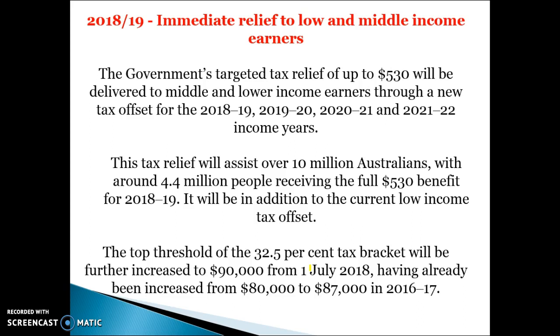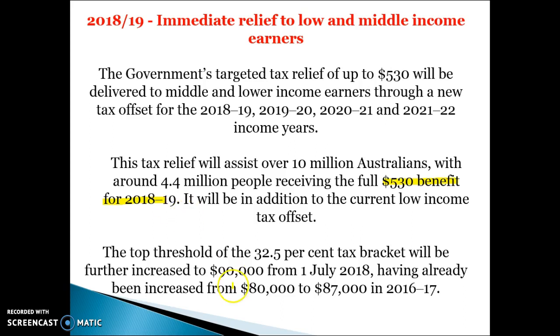So the two key things for this year's budget is they are offering an additional, there's already one that exists, but an additional tax offset of $530 which will go to low and middle income earners. And basically what that means is that they'll be able to reduce their tax liability by around $530 come tax time. So an increase in the low income tax offset of $530.